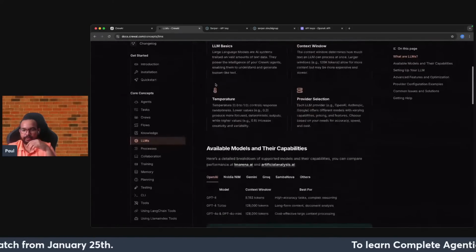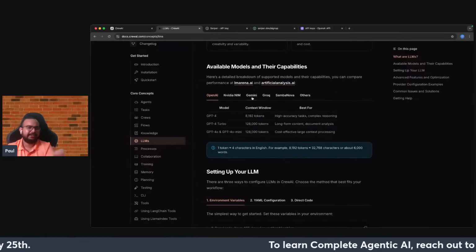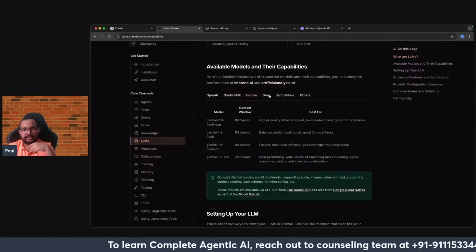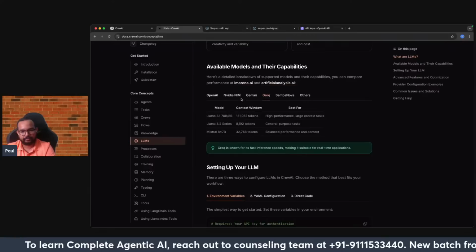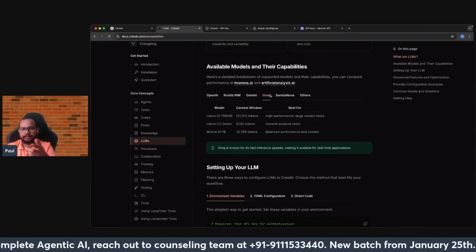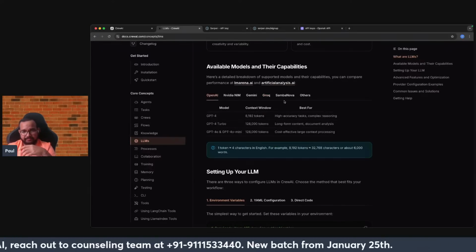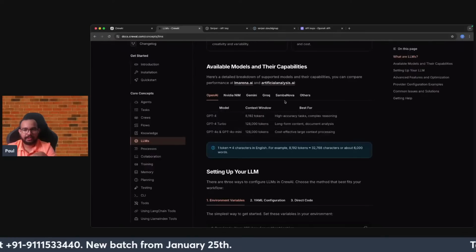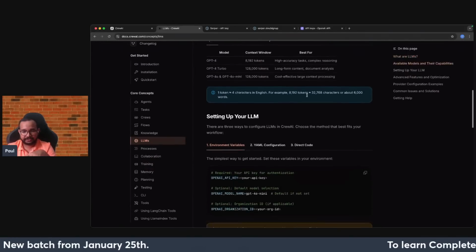Different types of models are available. You can see Gemini is also available, guys. NVIDIA NIM is there. So any type of integration can be done. Right now I have just picked up one simple one from OpenAI, but you can integrate with others also. There is no problem at all. Many options are there.